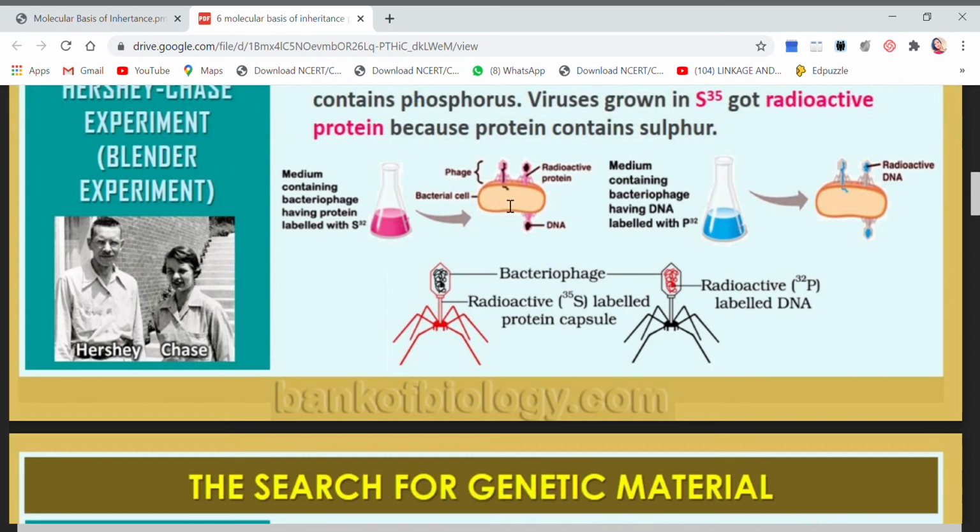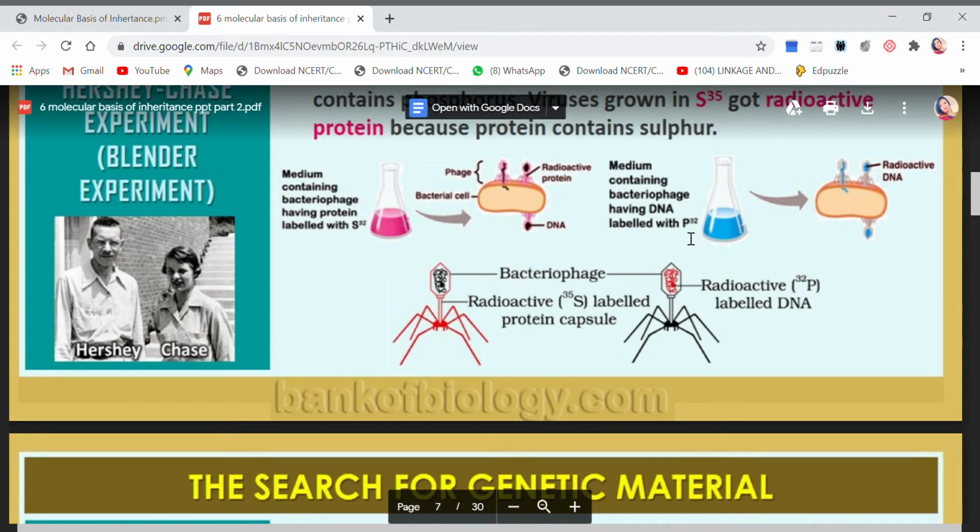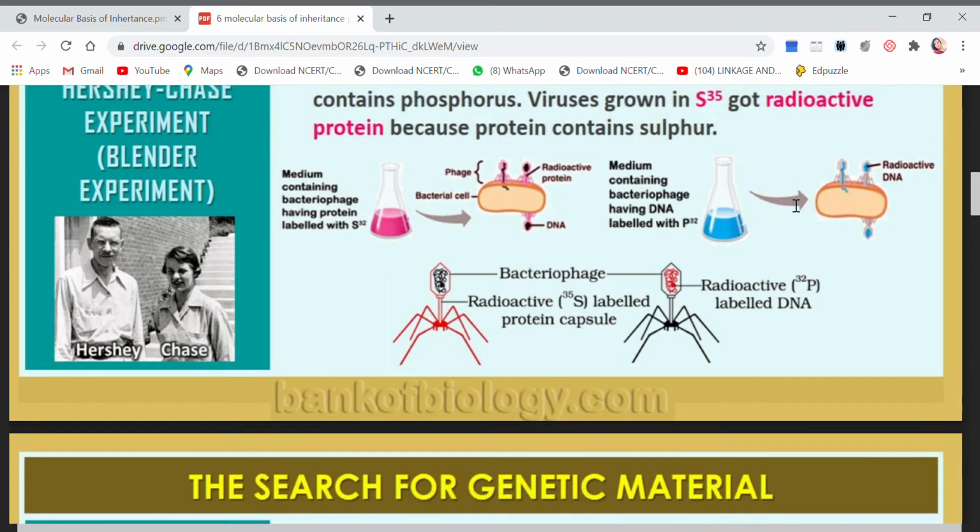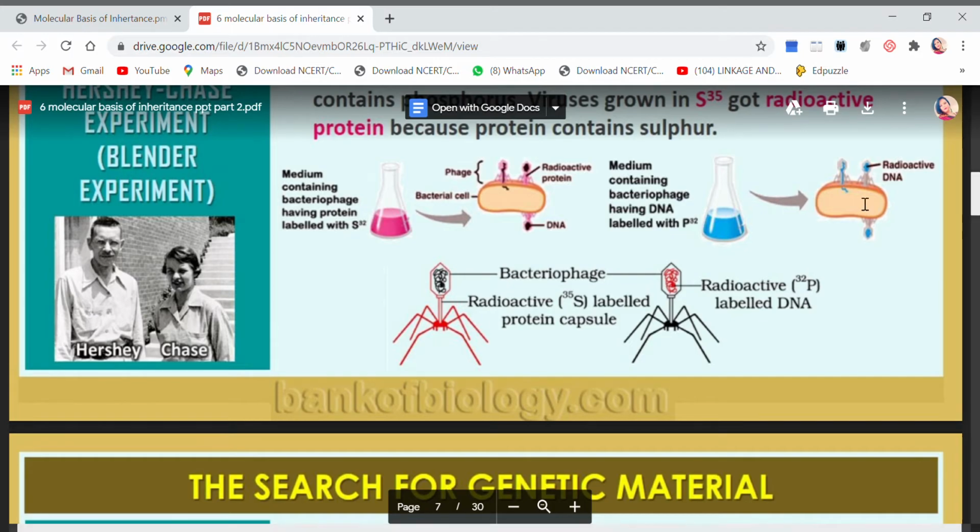Here they are using phosphorus and have given it to the bacterial cell through the virus. Now the DNA has become radioactive, and this DNA will get embedded in the DNA of the bacteria also.